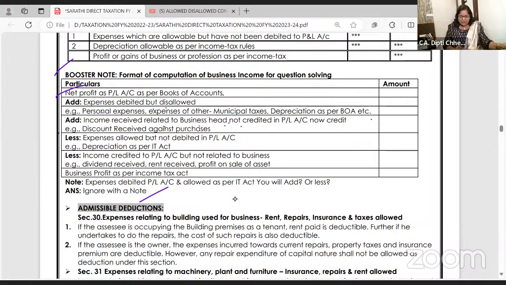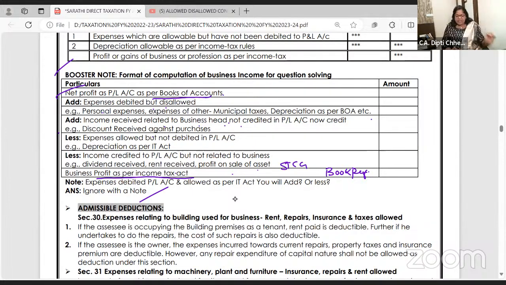Kachra, we call it. Dividend received, rent received, profit on sale of asset. These are all short-term capital gain or income from other sources. So just remove them. You will get the business income as per Income Tax Act. This is also called profit as per books of accounts. This is book profit for that partnership firm.